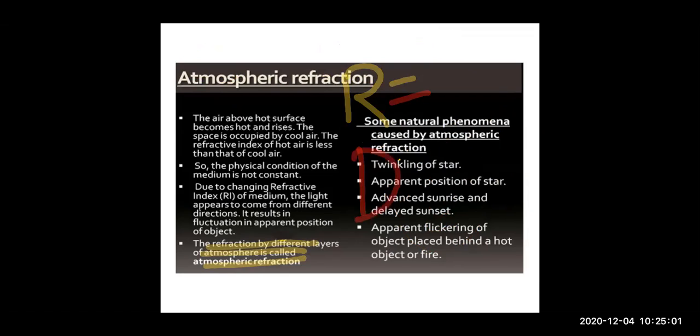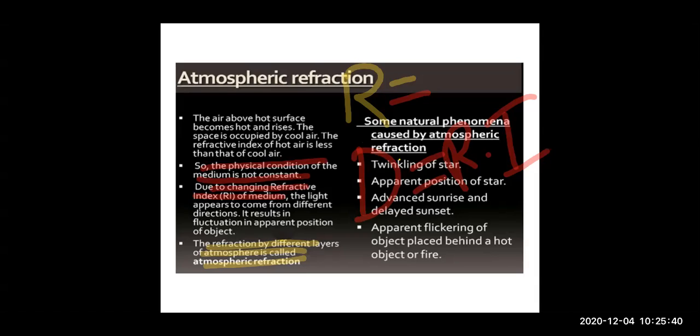Or if you are having the denser atmospheric layer, then what is its refractive index? No, because children, we know air is moving, the dust particles are moving, the gas particles are moving, they are in constant motion, so they do not remain fixed anywhere. So the conditions are not constant in the air. As the physical conditions are not constant, the refractive index of the atmospheric layers is not fixed. It keeps on changing. Right, children?